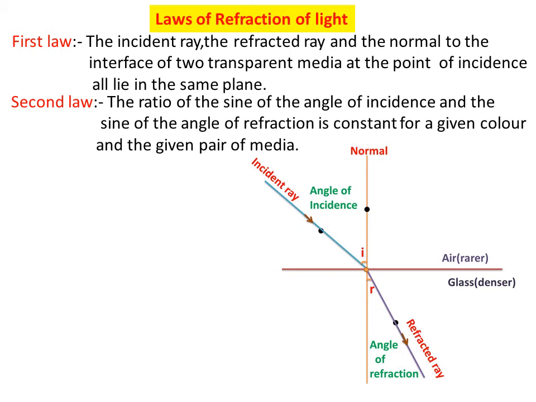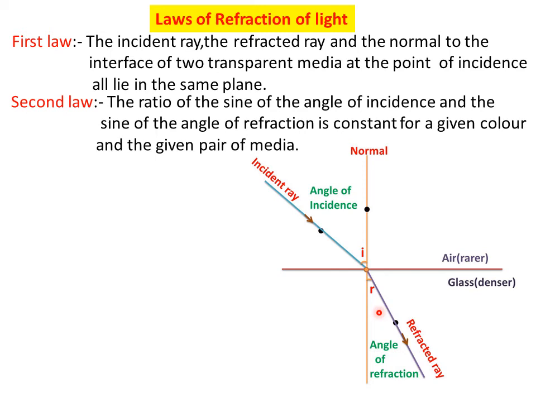So the second law says the ratio of sine of angle of incidence, sine I, and the sine of angle of refraction, sine R, is constant for a given color and the given pair of media.